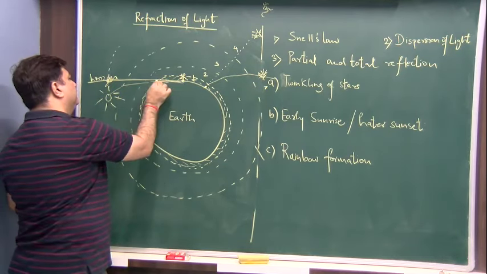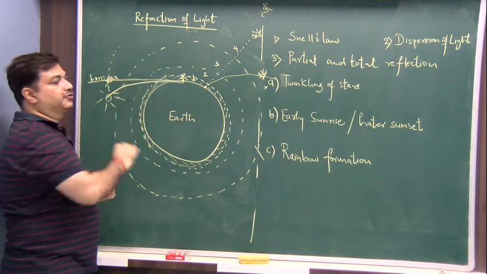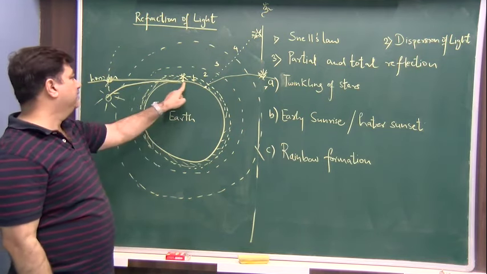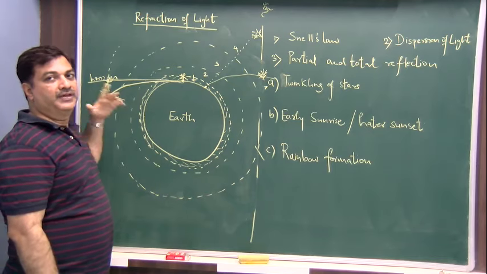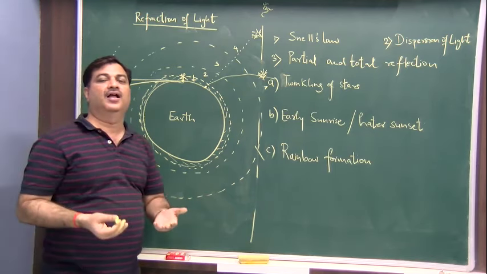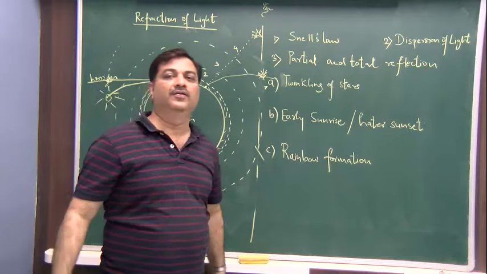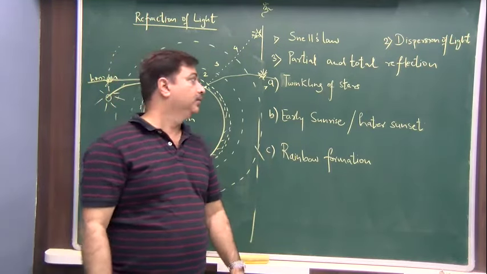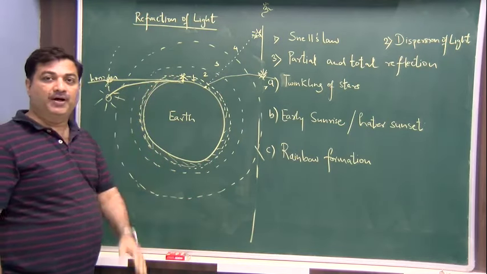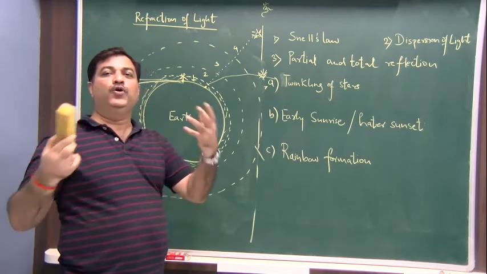You can observe the sun till this position. Okay, so that's how we say early sunrise and a later sunset we are able to see from the actual. Right? Now let's go to the last part, which is how does a rainbow get formed?